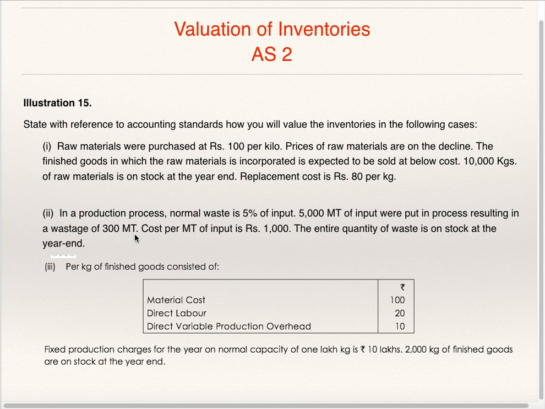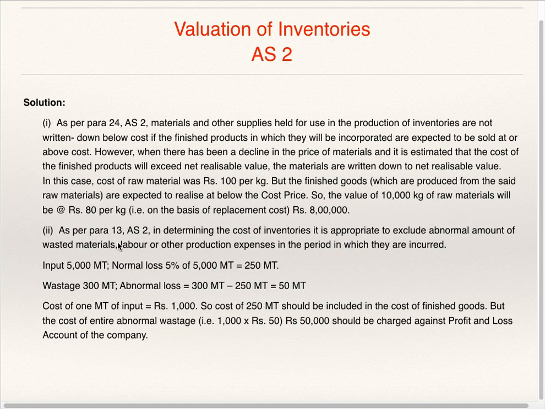Value of abnormal loss is to be transferred to profit and loss account, whereas value of normal loss is to be included in finished stock. We'll see the answer. As per para 13 AS2, in determining the cost of inventories, it is appropriate to exclude abnormal amount of wasted material, labor or other production expenses in the period in which they are incurred.